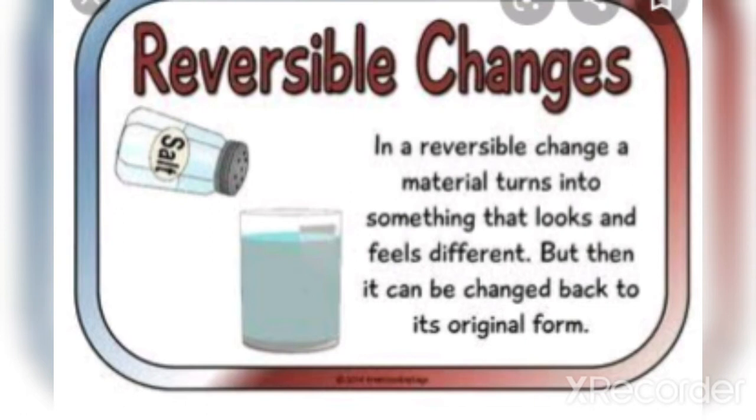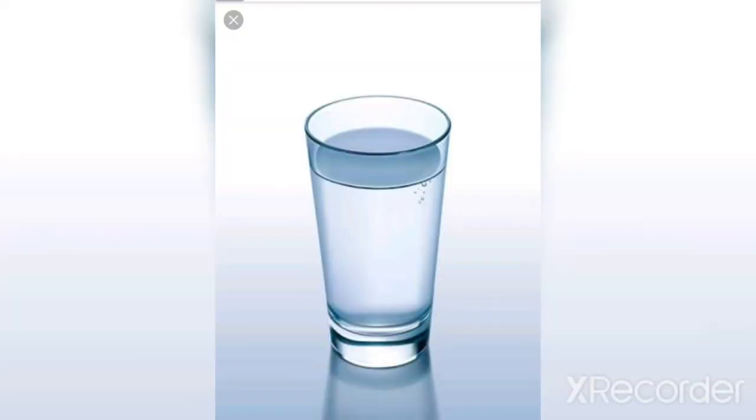Reversed or undone means if we change the conditions that we have applied to the substance, it will again come into its original form. We can say the reversible change is a temporary change. To understand it better, we need to take some more examples.